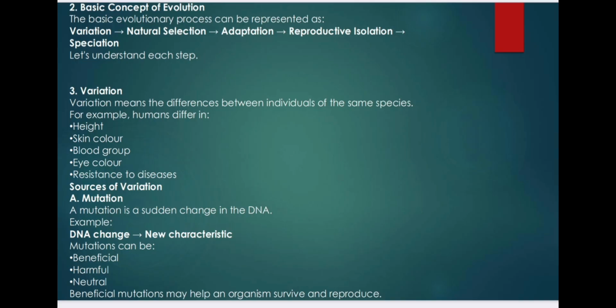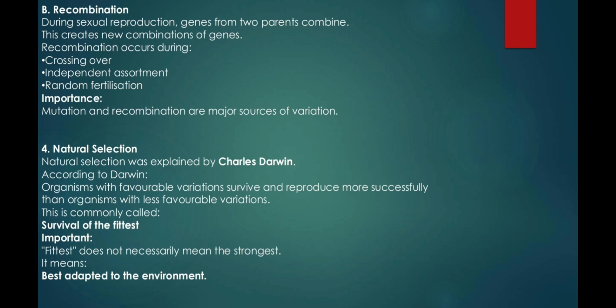Sources of variation. A. Mutation. A mutation is a sudden change in the DNA. Example: DNA change, new characteristic. Mutations can be beneficial, harmful, or neutral. Beneficial mutations may help an organism survive and reproduce. B. Recombination. During sexual reproduction, genes from two parents combine. This creates new combinations of genes. Recombination occurs during crossing over, independent assortment, and random fertilization. Importance: "mutation and recombination are major sources of variation."